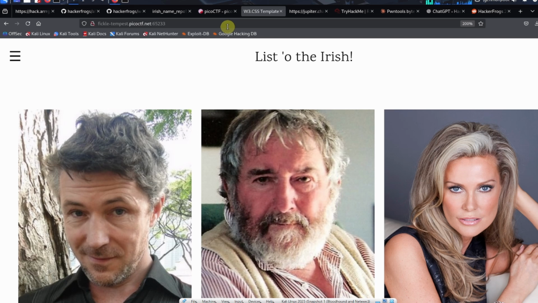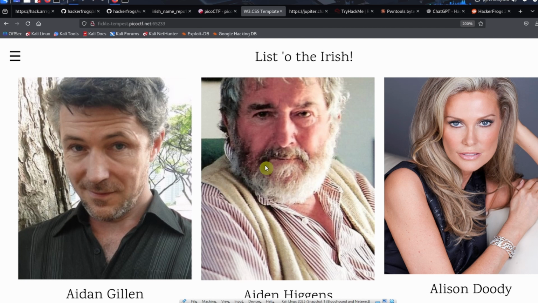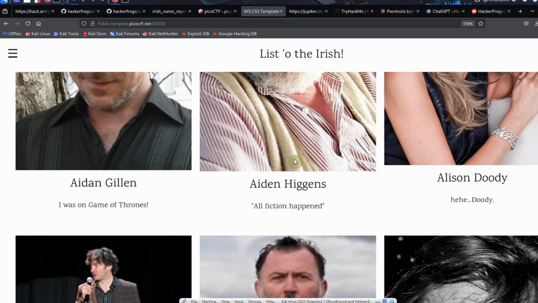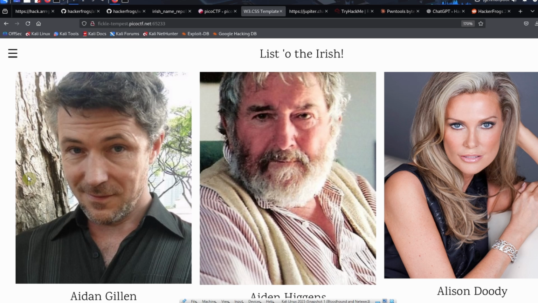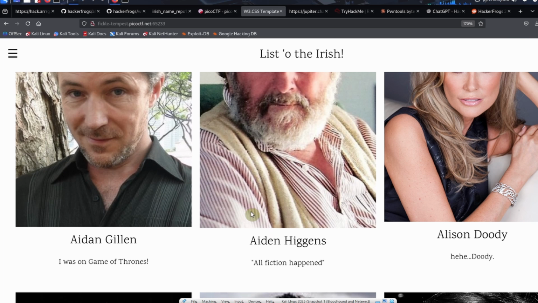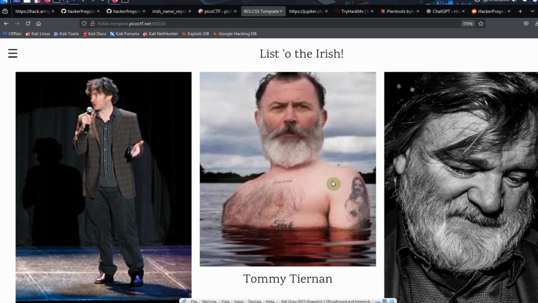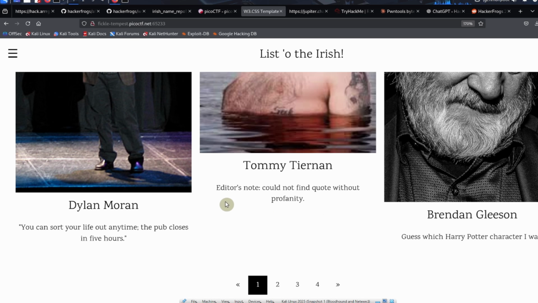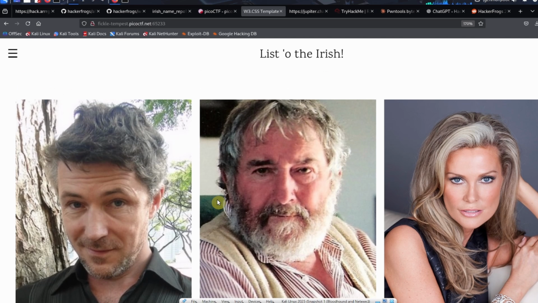So this web app over here, it's labeled List of the Irish, and we've got a bunch of Irish actors over here, or Irish celebrities. I'm not familiar with most of them. So Aidan Gillen was on Game of Thrones, and this other guy was on Game of Thrones as well. I'm not too sure who these other people are, but there are other parts of this website as well.